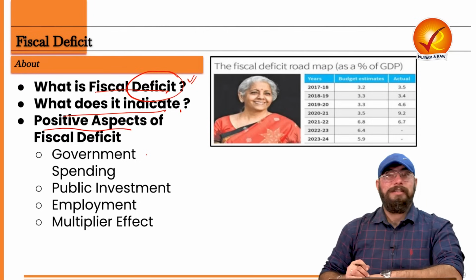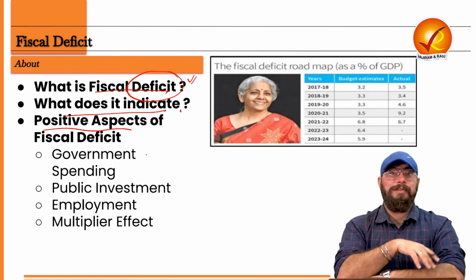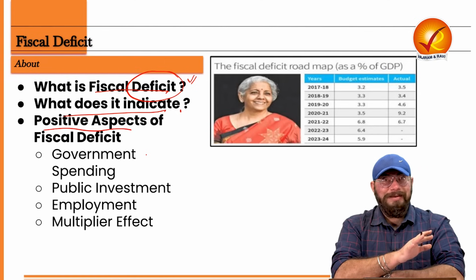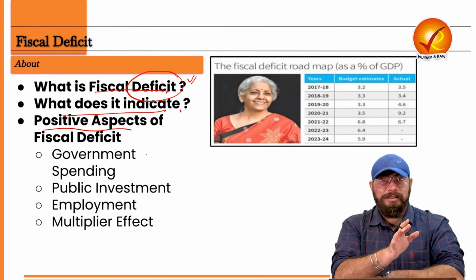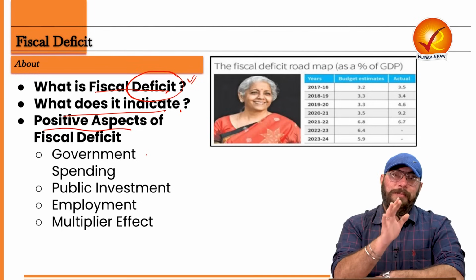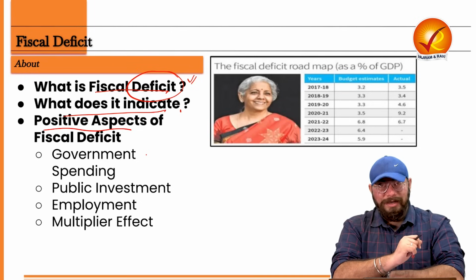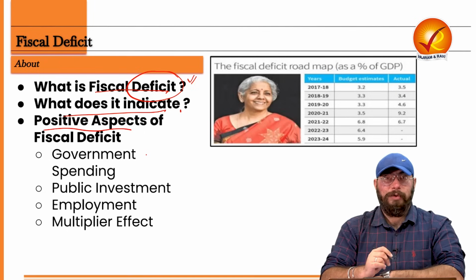That is why there is a very positive aspect to fiscal deficit as well. Fiscal deficit is not always wrong, because the main motive of the government is not to do business, is not to remain profitable, but to ensure public welfare, to ensure welfare of the entire nation. So that is the positive outlook towards it.